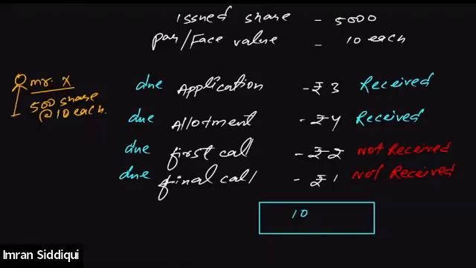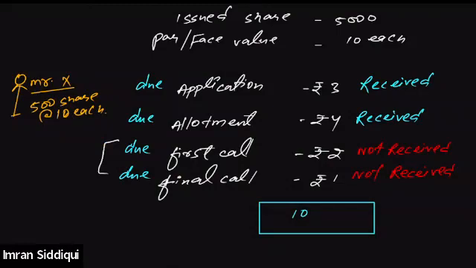That means the installments toward which he did not make the payment are considered as calls in arrears. So in respect of Mr. X, total calls in arrears is how much? 3 rupees. So in respect of 500 shares, he needs to pay 3 rupees, 2 rupees for the first call and 1 rupee towards the final call as well. So the total calls in arrears is 500 into 3, that means 1500 rupees he needs to pay to the company. I hope this is clear, na?